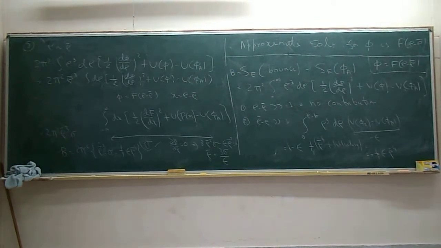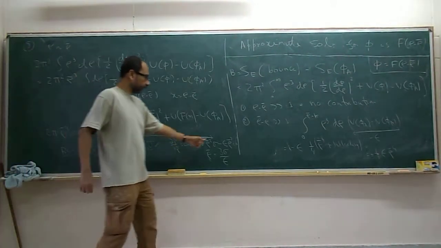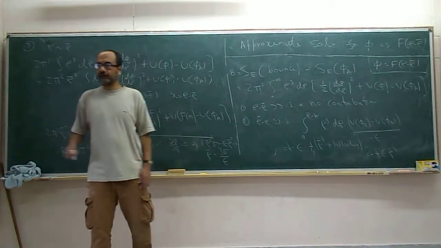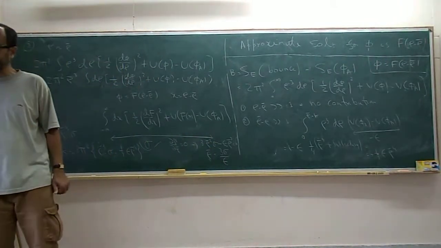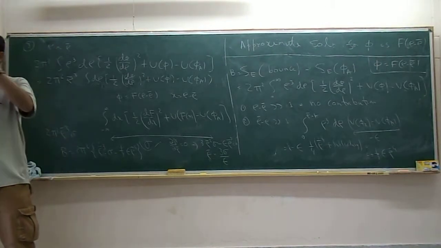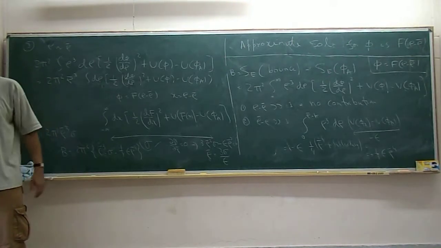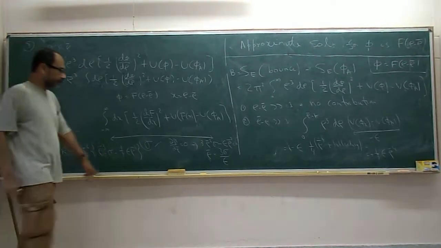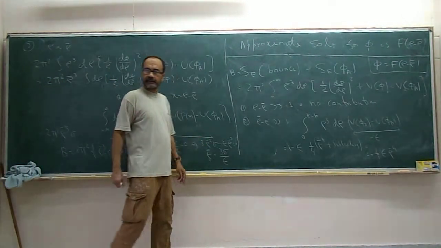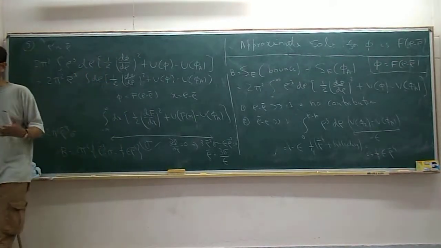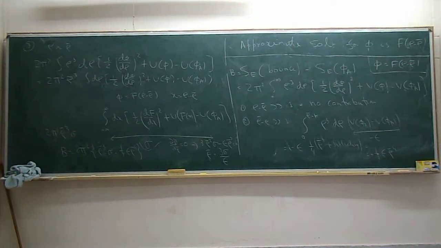Is this clear? Okay, this you may recognize from the day before yesterday, when we looked at the classical energy of a bubble. We wrote it as A r cube plus B r square, and then we got the formula for the R in terms of A and B, and we had a formula exactly like this: 4/3 pi r cube times the volume energy, that was like epsilon, and then 4 pi r square times sigma. That gave rise to this formula.